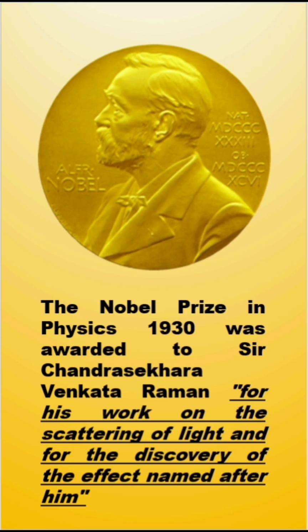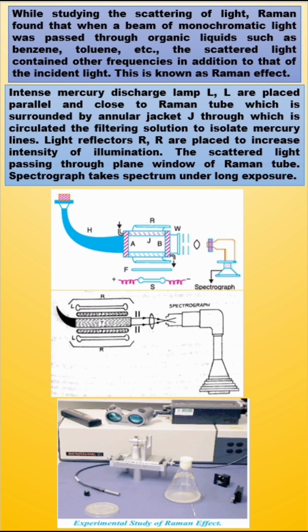So as I told, the Nobel Prize in Physics 1930 was awarded to him for his work on the scattering of light and for the discovery of the effect named after him, that is Raman effect. Let us see what is Raman effect and how Raman observed this phenomenon. While studying scattering of light, Sir C V Raman found that when a beam of monochromatic light was passed through organic liquids like benzene, toluene, etc., the scattered light contains other frequencies, shorter as well as longer frequency than the incident light. And such kind of observation was known as Raman effect.